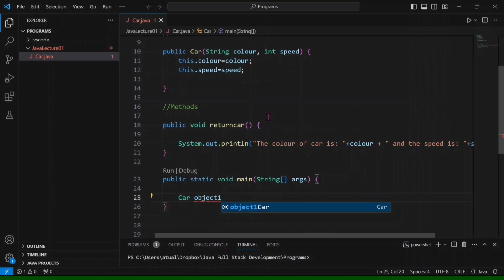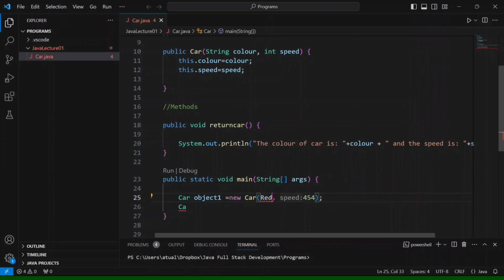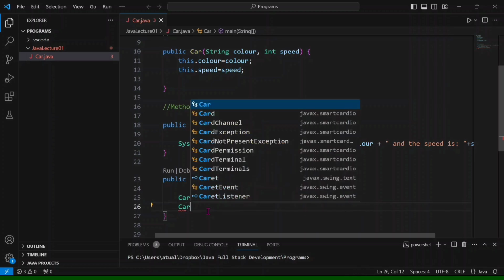Object1 is equal to new Car, and here we pass arguments: the color is red, and take any speed. Sorry, the color should be a string.